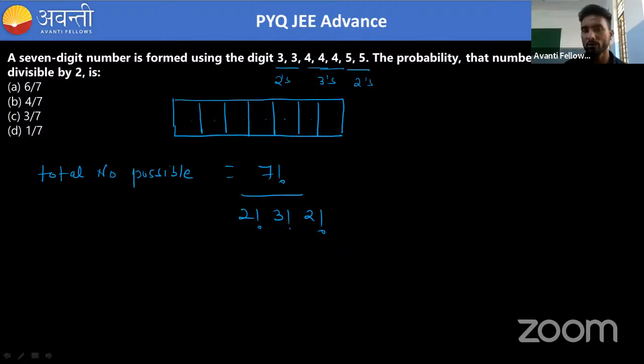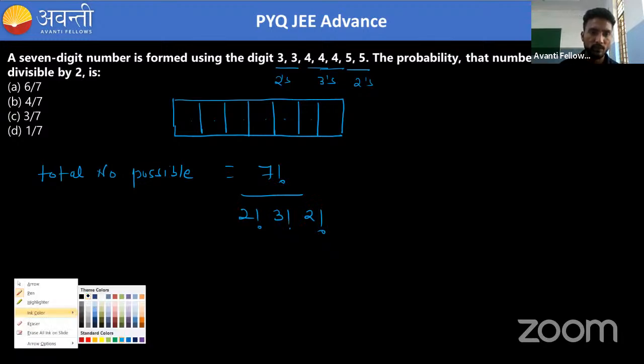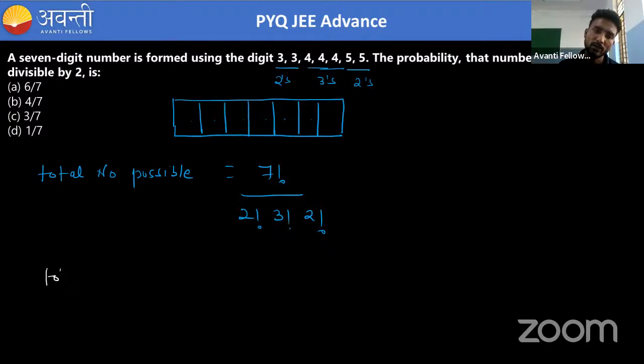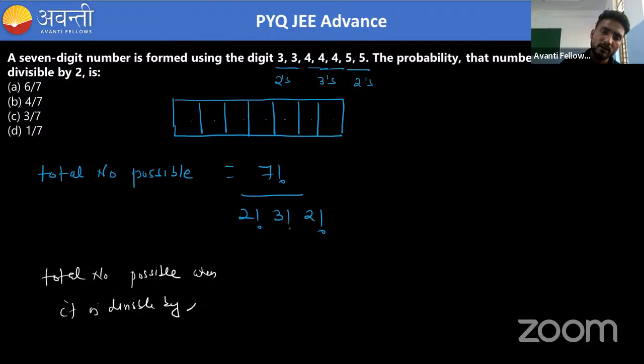So this is total number possible. Now we need to check total number possible when it is divisible by 2. So if it is divisible by 2, so what will happen?